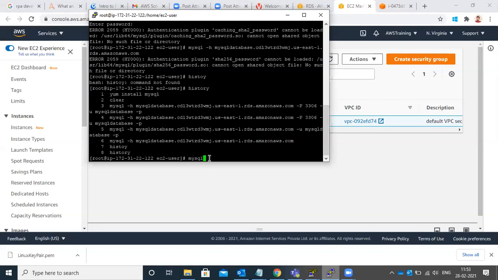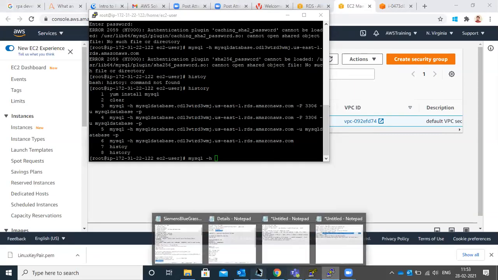Type mysql, space, hyphen h, space, and paste your complete endpoint.